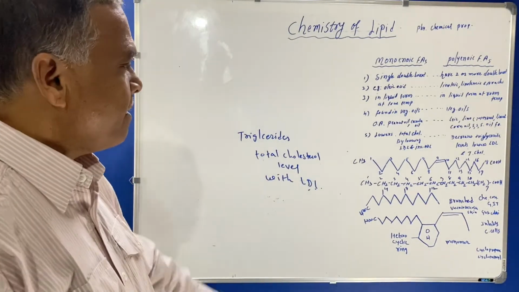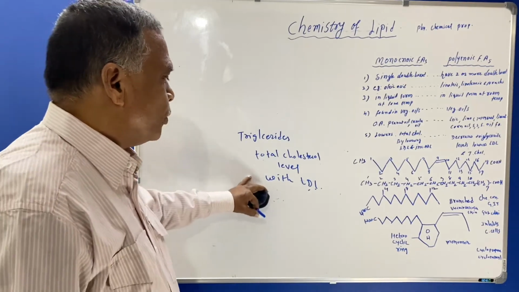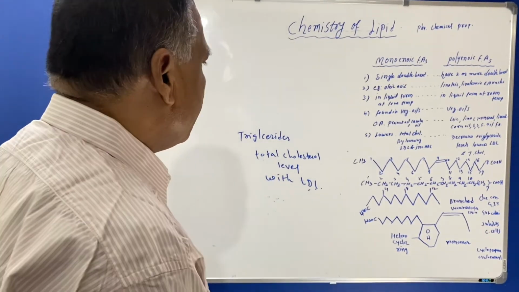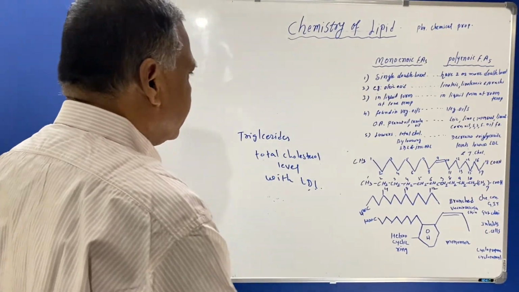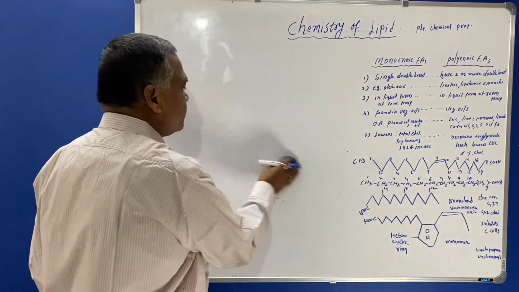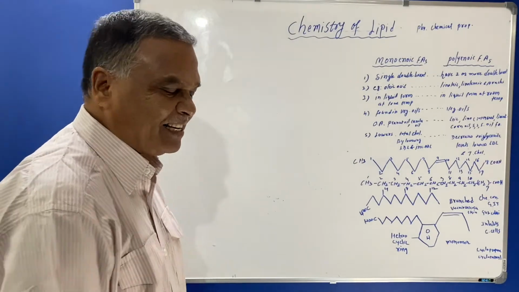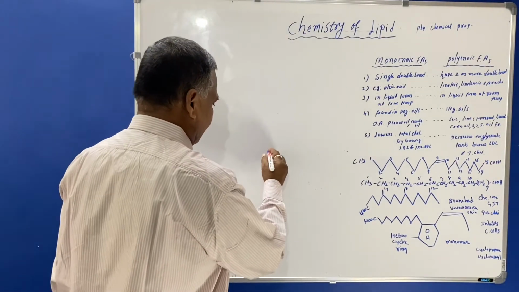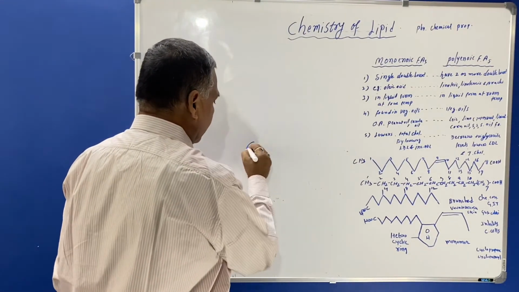So these are the functions of polyenoic acid in our body. So you must know that polyunsaturated fatty acids also decrease the risk of cardiovascular disease.